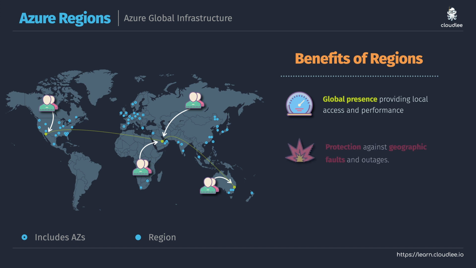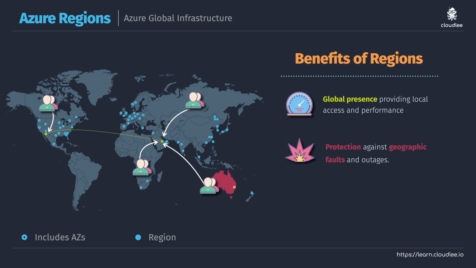Now, there's also another really important benefit of having all of these regions where you can deploy your services to. And that's the fact that you can protect against geographic faults, outages. So let's say, for example, that there's an outage in the Australia region that you've deployed your solution to. Well, what you could do is you could fail over that connection to one of the other regions that you've deployed your services to. So you can see here how, yes, you can have that fast performance available to your local users, but also this can provide some high availability in the event that a disaster occurs.